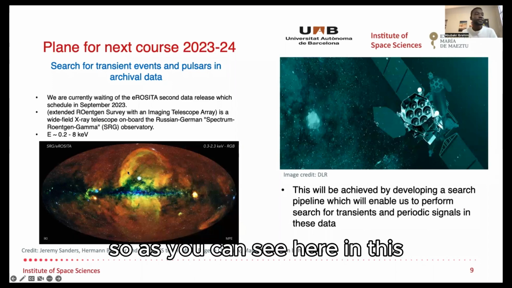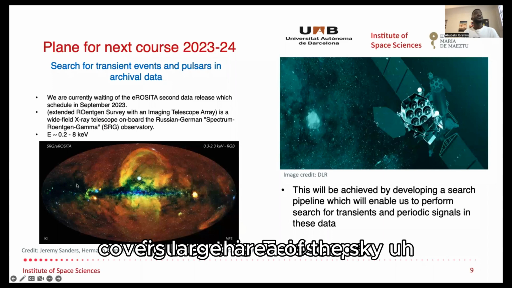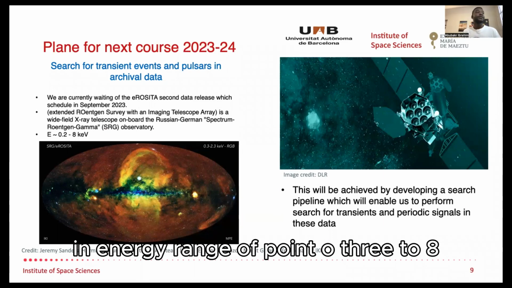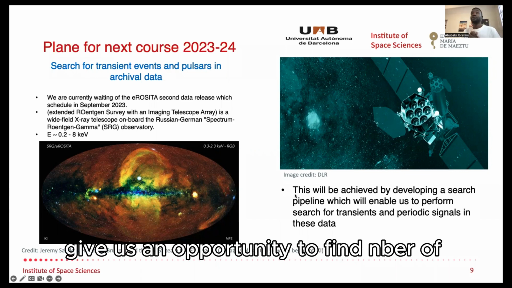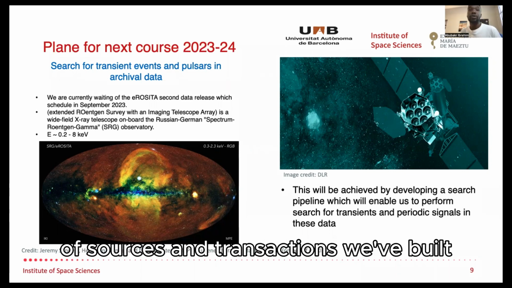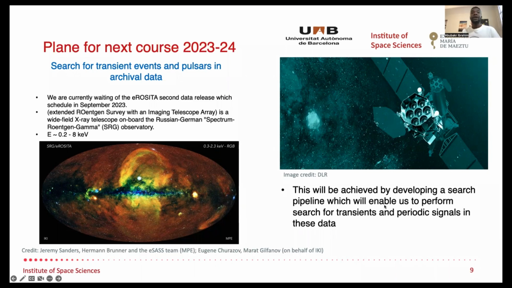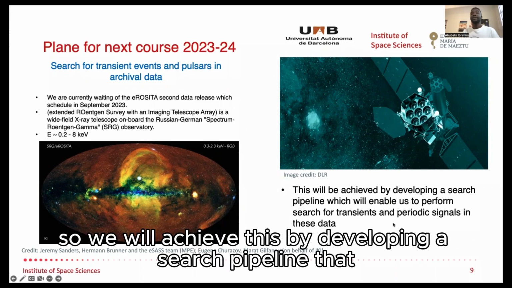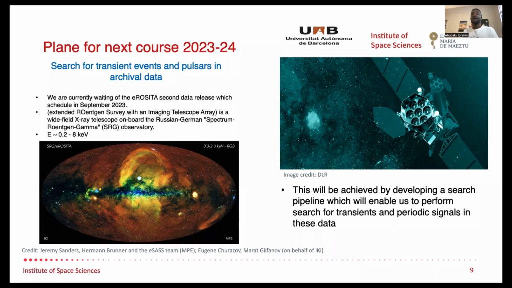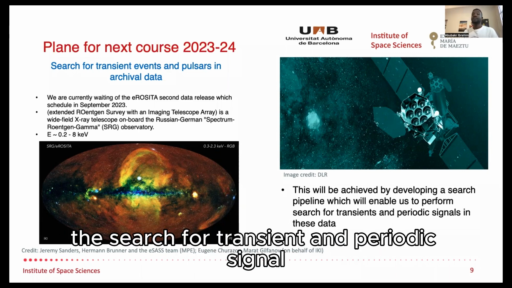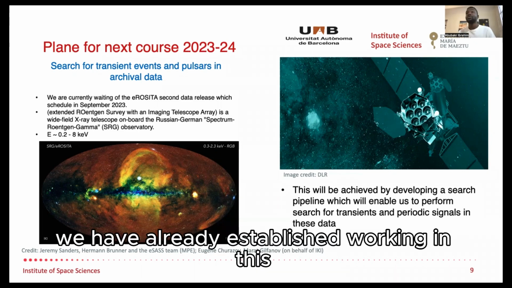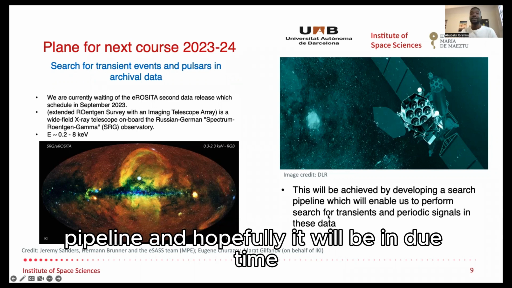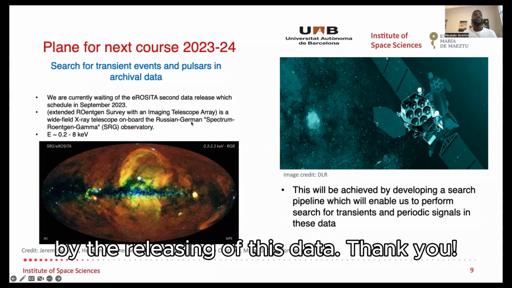As you can see in this figure, this telescope covers a large area of the sky in an energy range of 0.03 to 8 keV, which will give us an opportunity to find a number of sources and transient events. We will achieve this by developing a search pipeline that will enable us to search for transient and periodic signals in this archival data. We have already established working on this pipeline, and hopefully we will be ready in due time for the release of this data. Thank you.